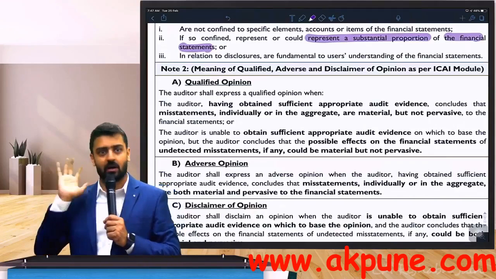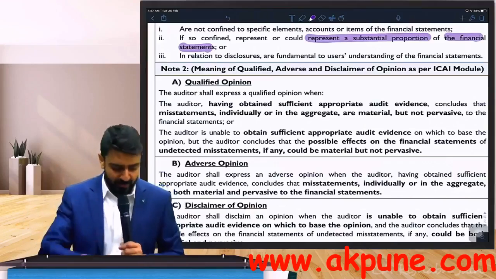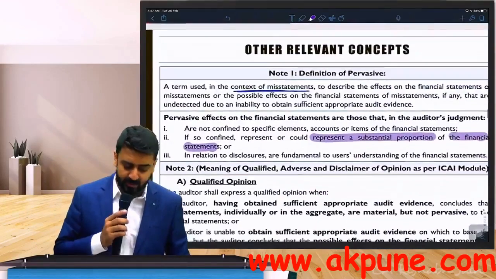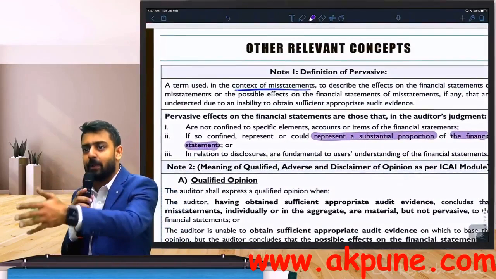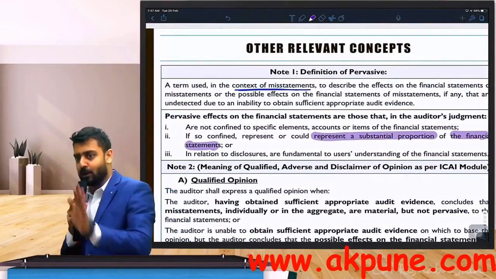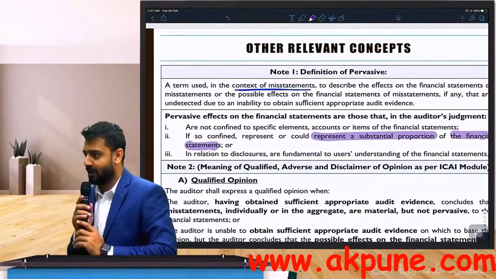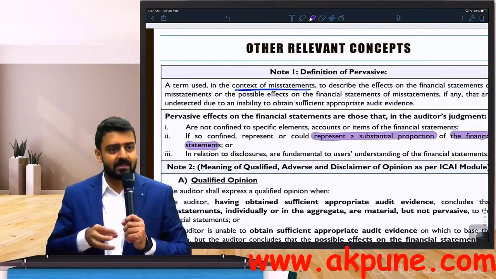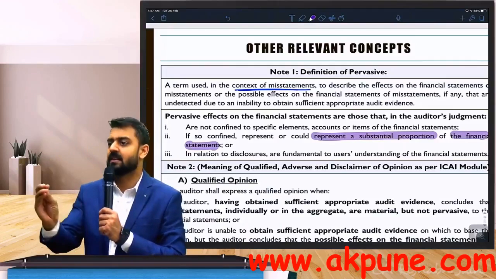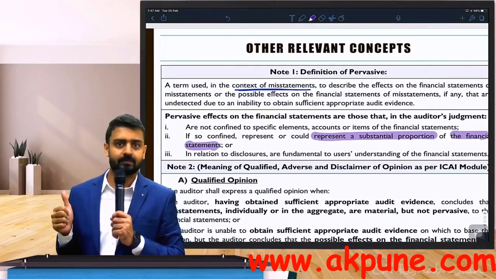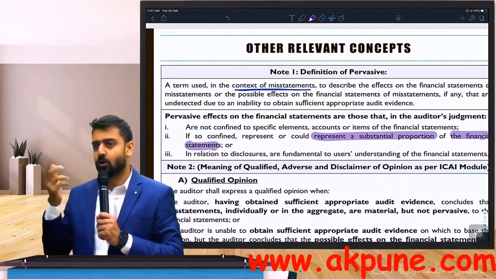Is the word pervasive clear to you? When you get the notes, you will get time and you can read the definition and understand. The definition I give you is quite simple in comparison to what they've given, although I have not compromised on the terminology. I've used the same terminology, but still the frame of reference has been given to you to understand this even in simple words. Are we good? Any doubt to anyone? Let's go back to the table now.